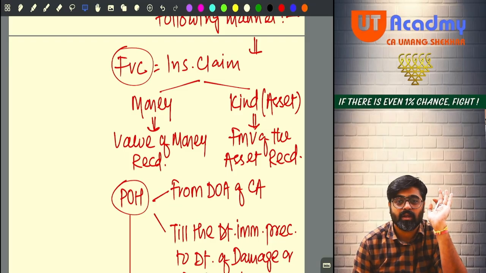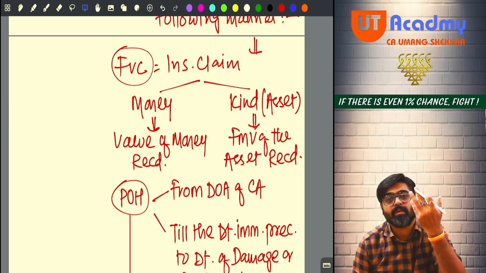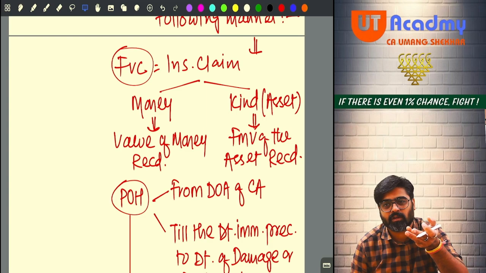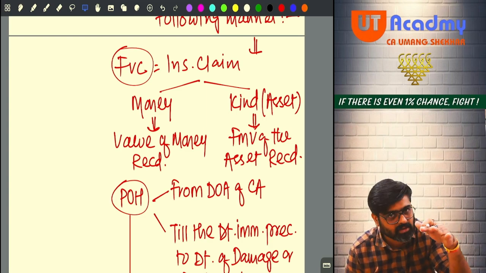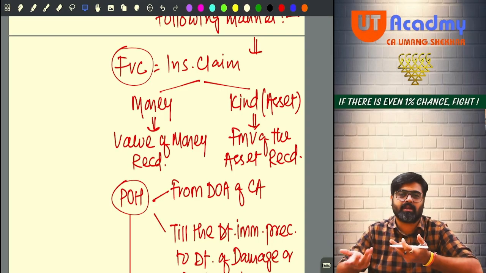24 lakh rupees as your insurance claim. Yes or no? But they can give you some asset also. So now on damage or destruction, what are you receiving? Are you receiving cash? No, you are receiving some asset. So the value of that asset is your insurance claim.